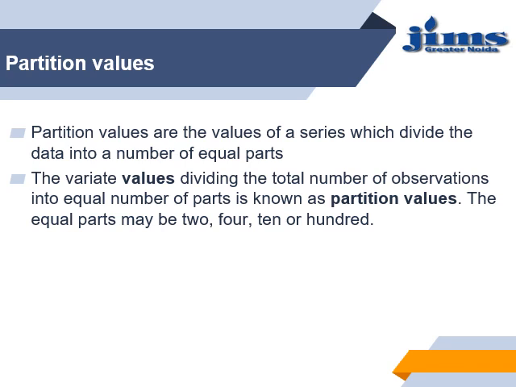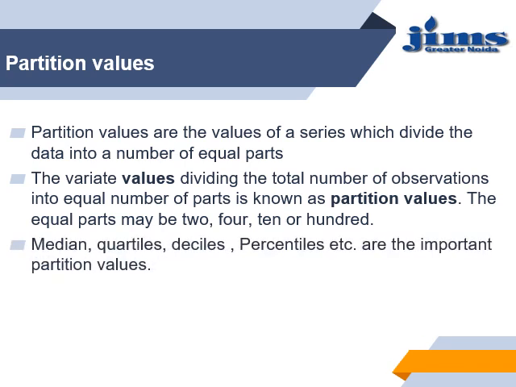The equal parts may be 2, 4, 10 or 100. When the equal part is 2 we call it median, when it is 4 we call it quartile, when it is 10 we call it decile, and when it is 100 we call the partition percentile.